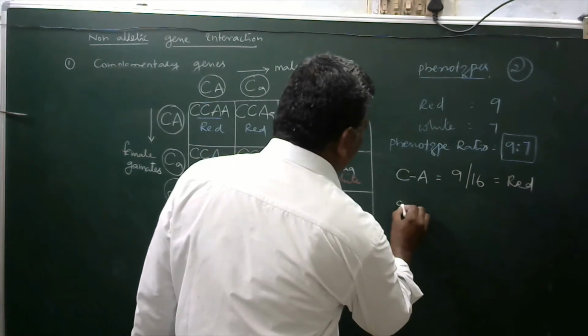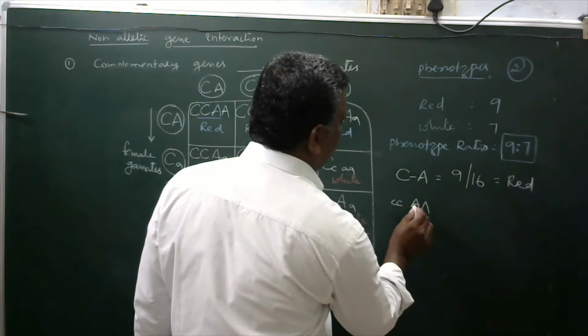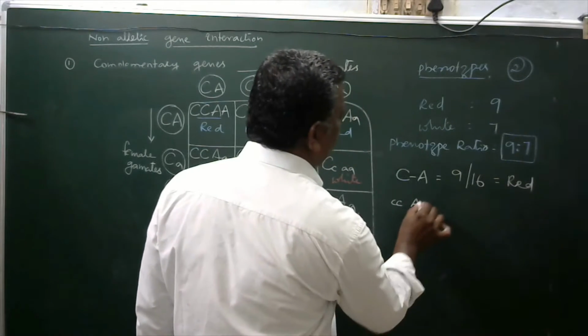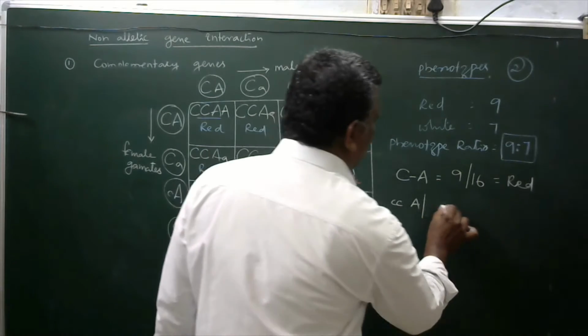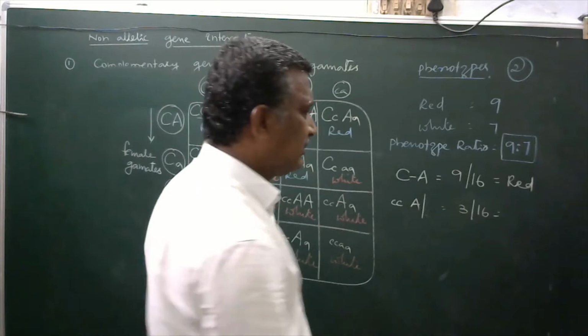Now, small c capital A, these 3 out of 16 become white.